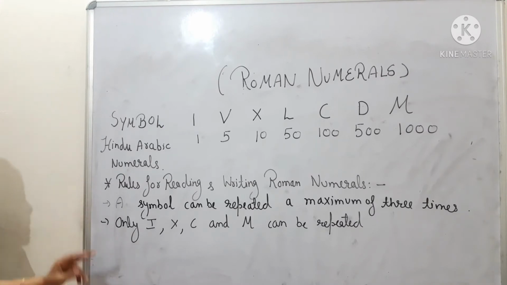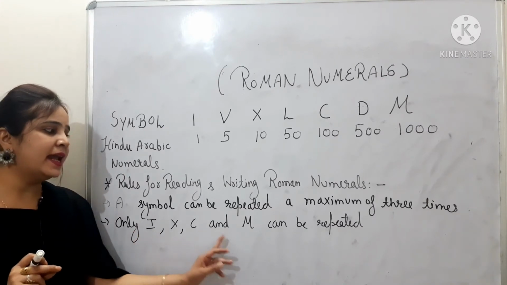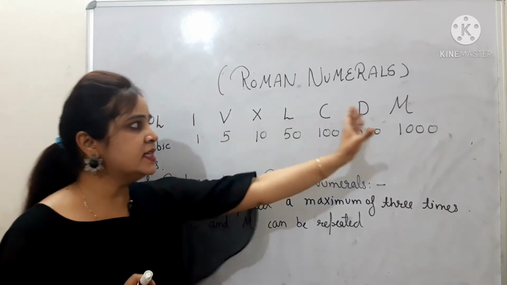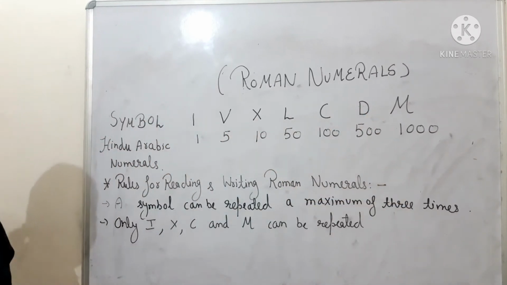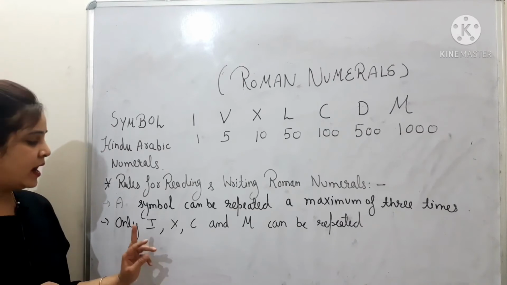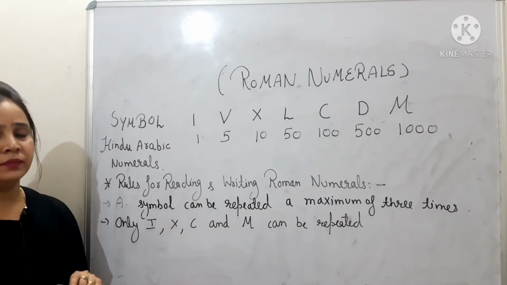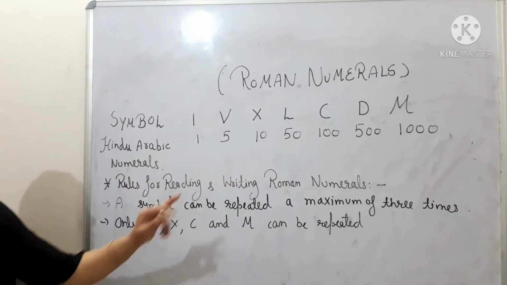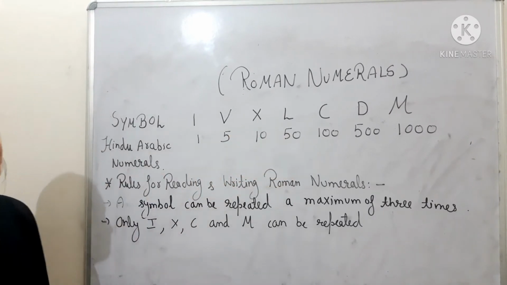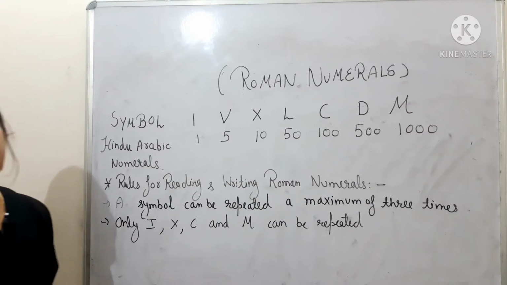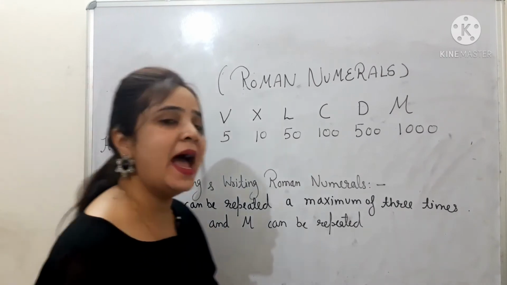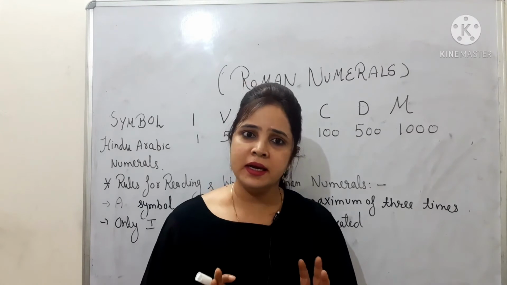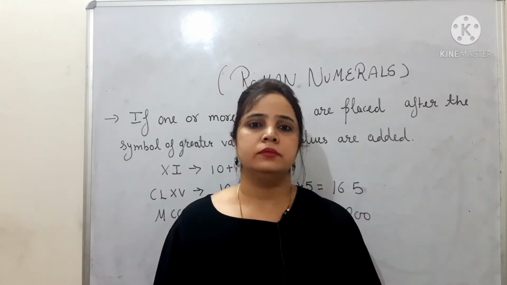The next one is that only I, X, C and M can be repeated. Out of these symbols, which can we repeat? The symbols that can be repeated are I, X, C and M. Clear? We can't repeat our V. We can't repeat our L. We can't repeat our D. The symbols that we can repeat are I, X, C and M only. There are some more rules also.